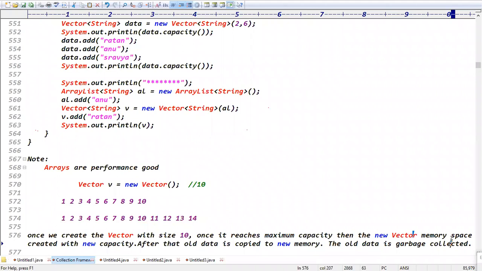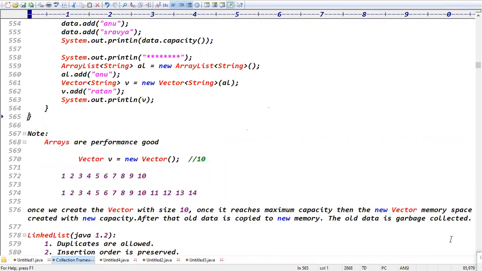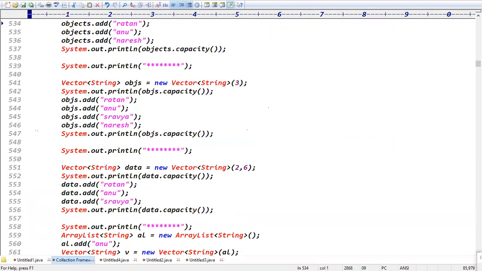Every time the capacity is incremented, it is copying the data. That's why, performance wise, the collections are a bit low. This is the reason, guys, because every time it has to copy the data. Guys, is it clear now?